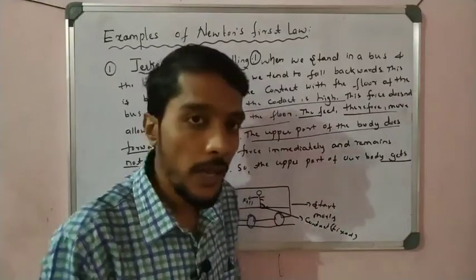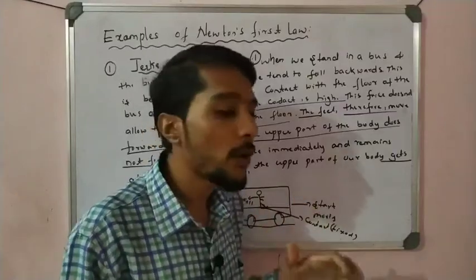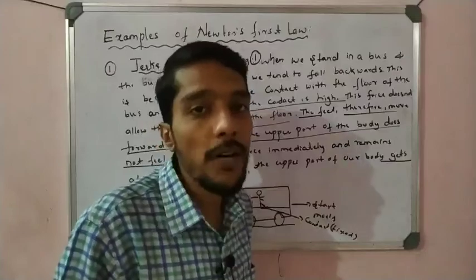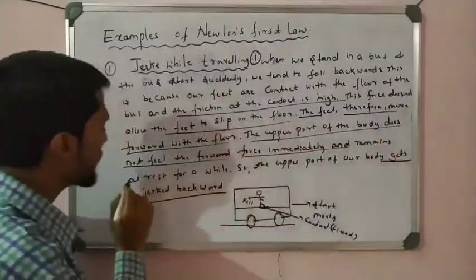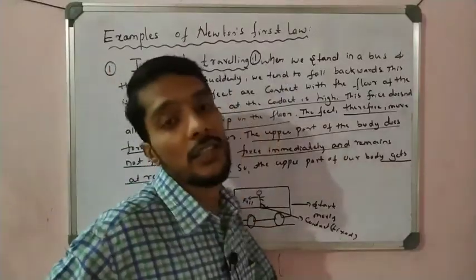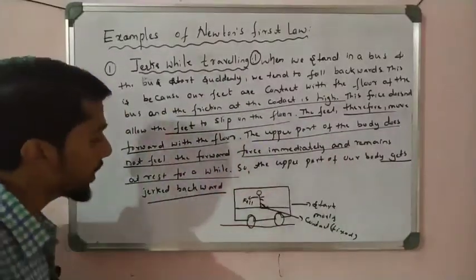Which upper part of the body? The feet can tolerate that force, because the friction force is high and they stick strongly to the surface. But the upper body does not feel that forward force, and what happened? It remains at rest for a while, because the body is at rest and wants to remain at rest. That is the inertia of rest, so the upper part of the body gets jerked.